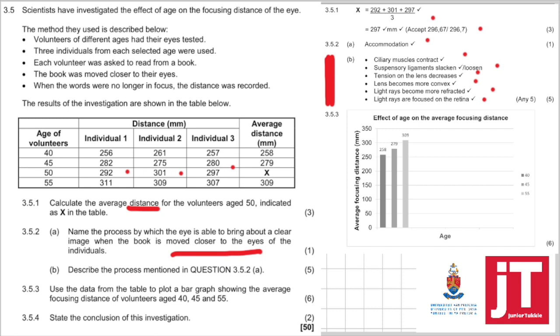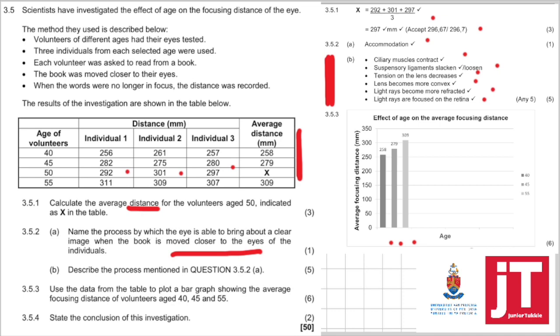3.5.3. Use the data from the table to plot a graph showing the average focusing distance of volunteers aged 40, 45, and 50. So they just wanted the average. Right, so your heading, effect of age on the average focusing distance in millimeters, and then they had it for what? 258, 279, 309, and that was the age, and there you have your key. Nice graph.